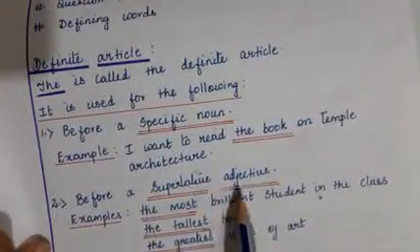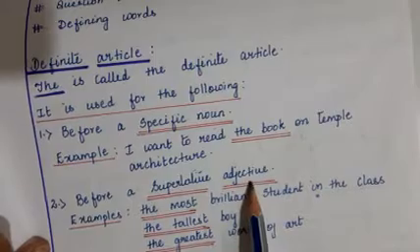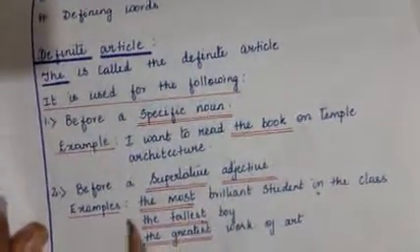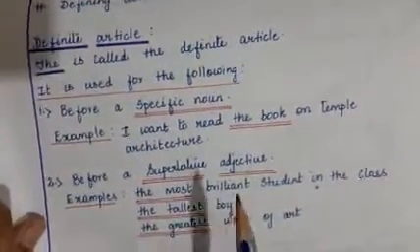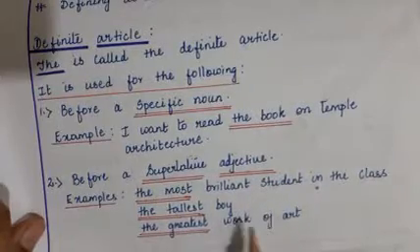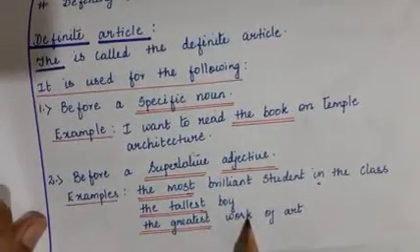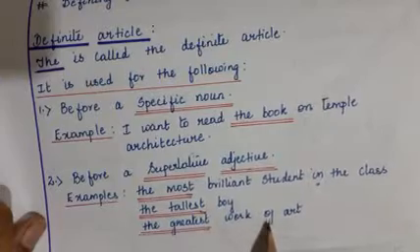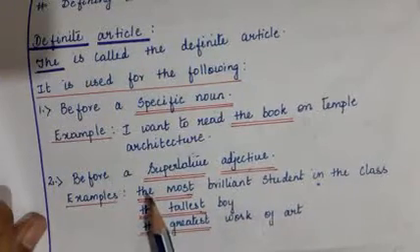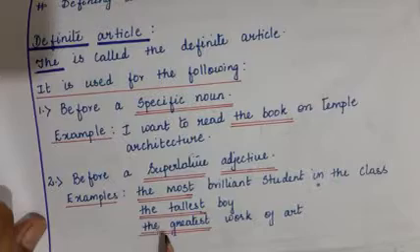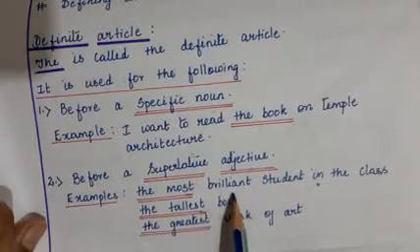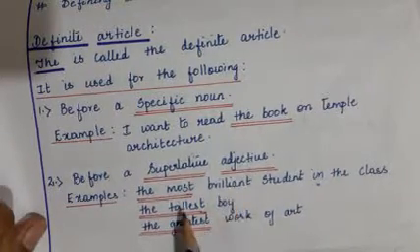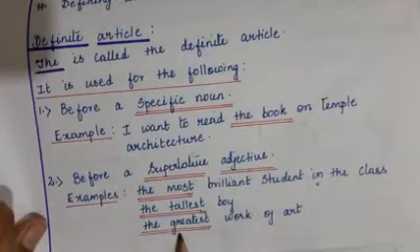Before a superlative adjective also, we use the. For example, the most brilliant student in the class, the tallest boy, the greatest work of art. So you must have observed in all these three examples, there are superlatives: most brilliant, tallest and greatest.